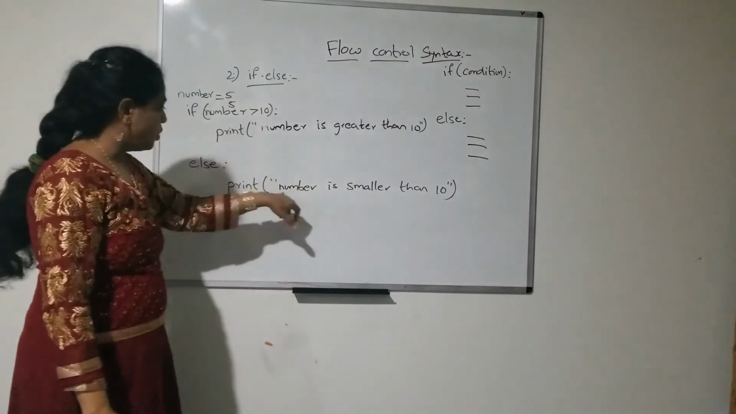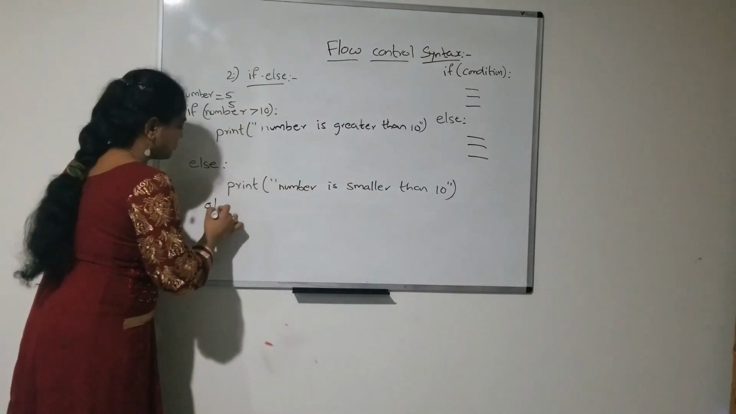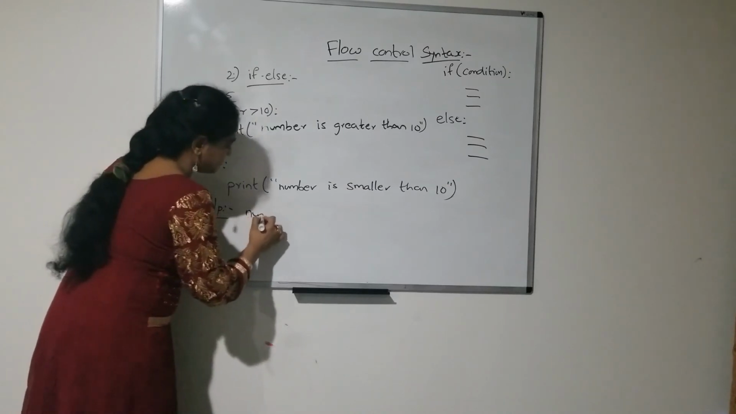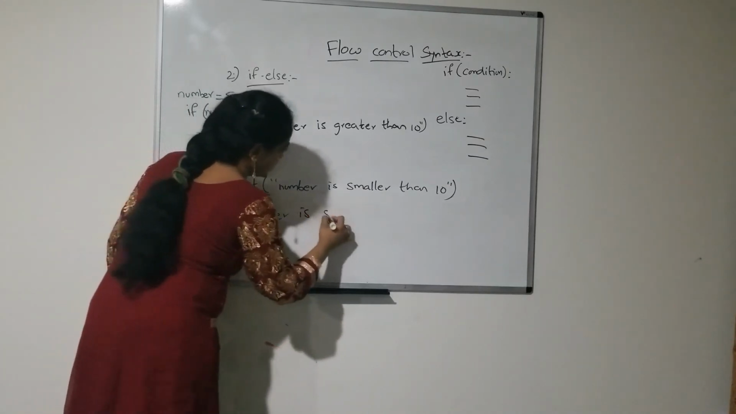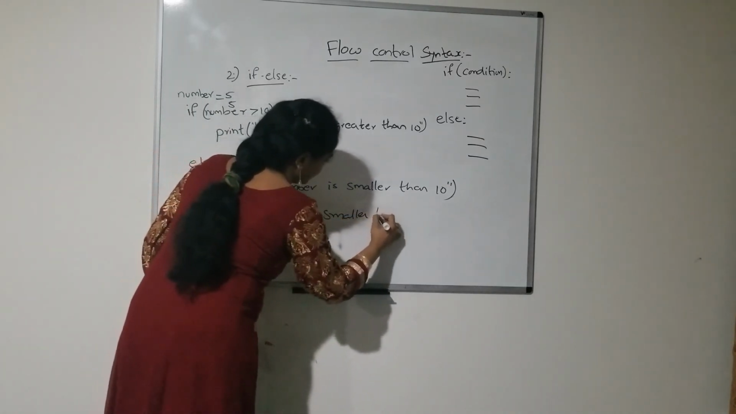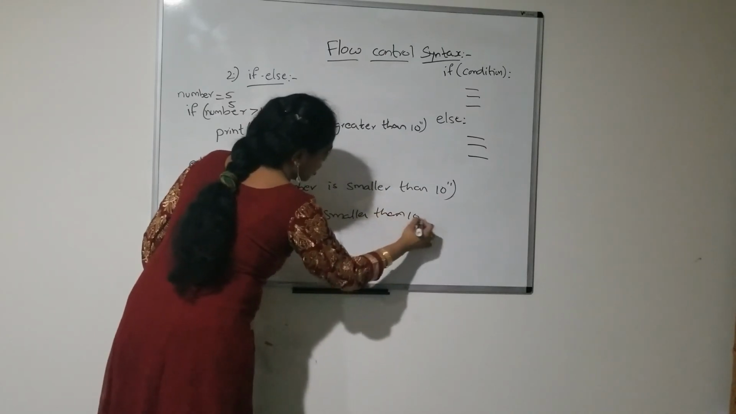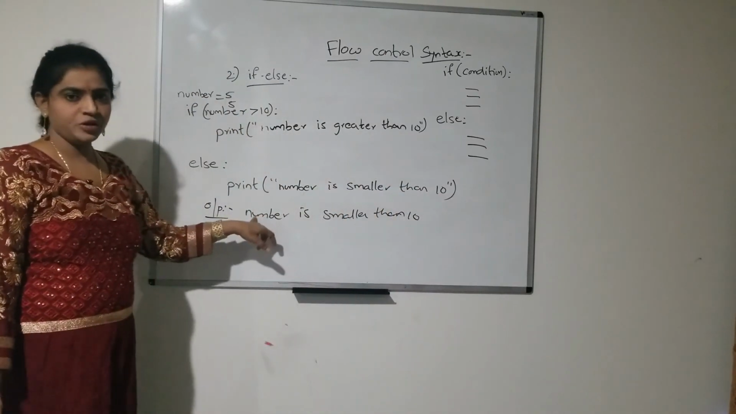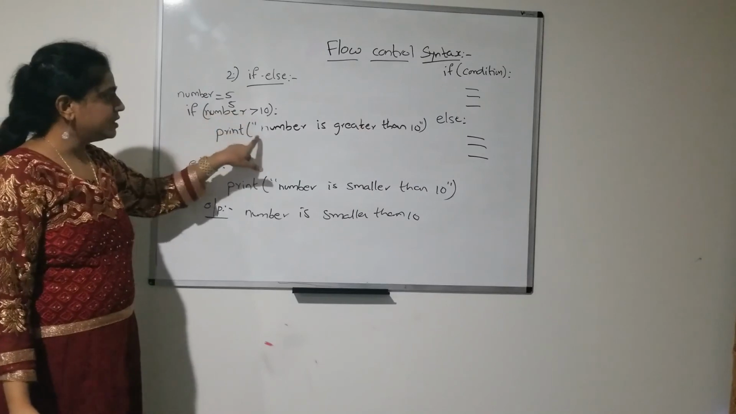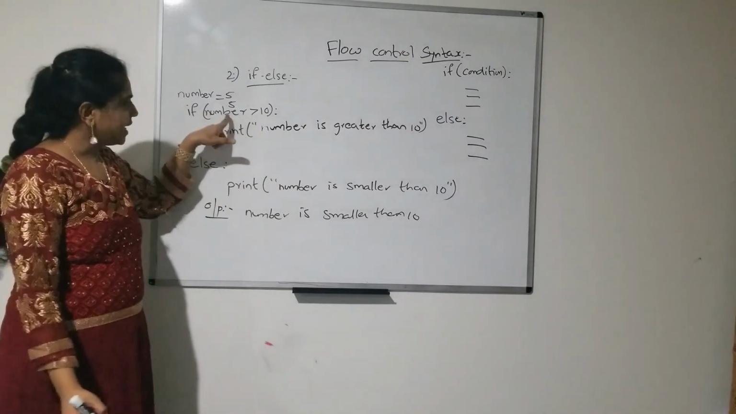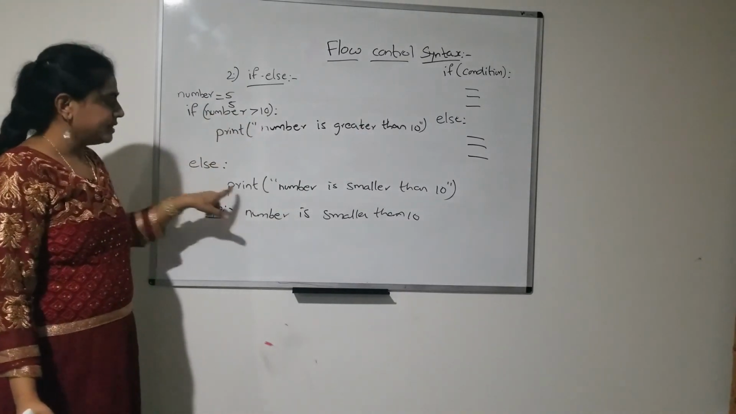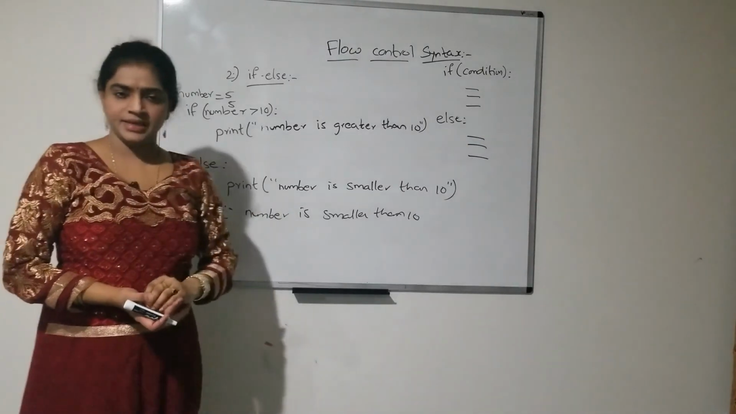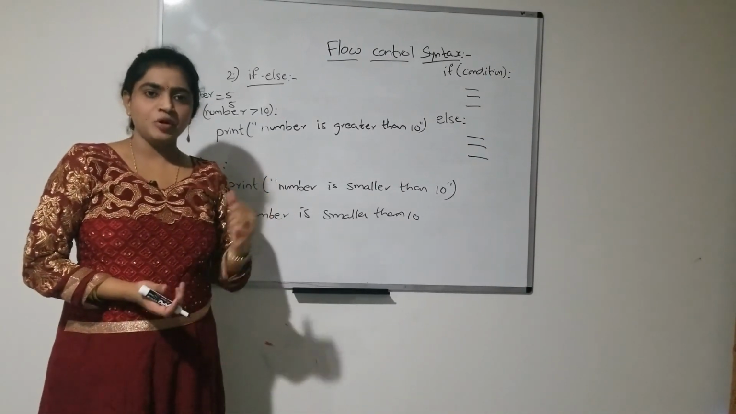Within the else block the statement is: number is smaller than 10. This is the output you will get. If the condition is true, the if statement has to be executed. As the condition is false, the else statement has been executed in this case. So, that is about if else.